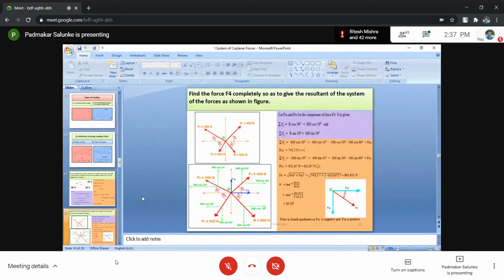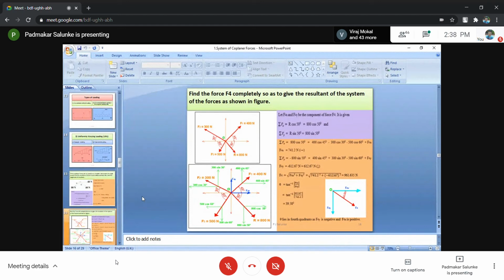Carefully look at that. Find the force F4 completely so as to give the resultant of the system of forces as shown in the figure. Please remember, F1 is given, it is in the first quadrant. F2 is given, it is in the second quadrant.